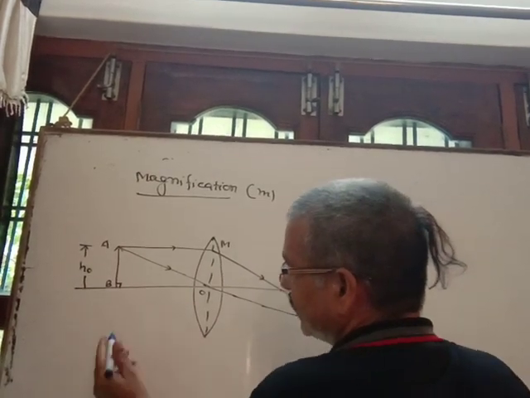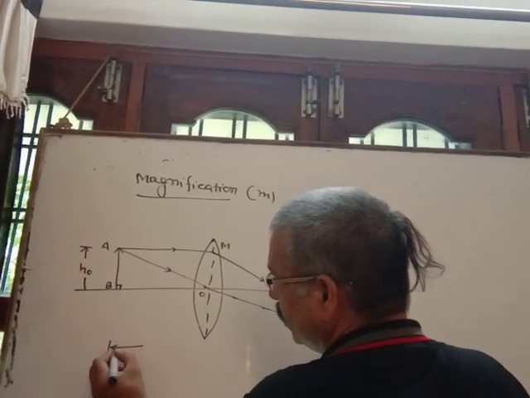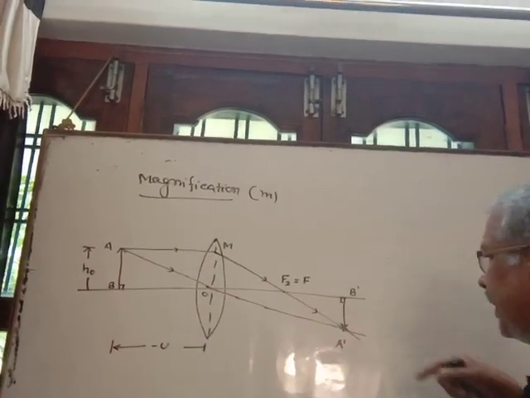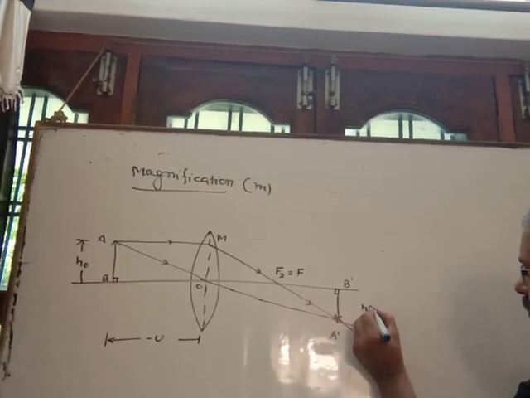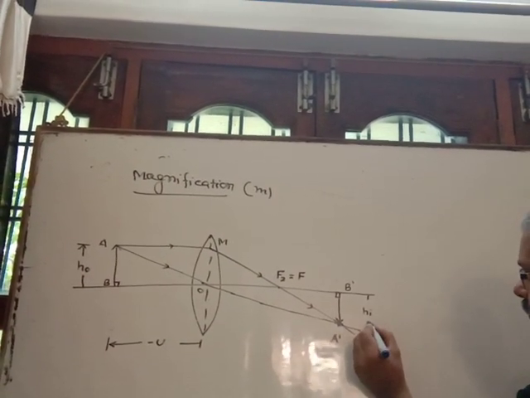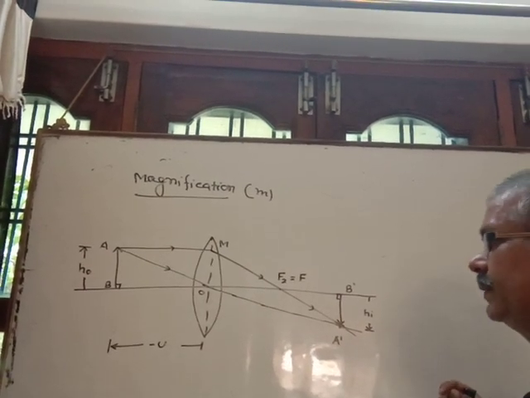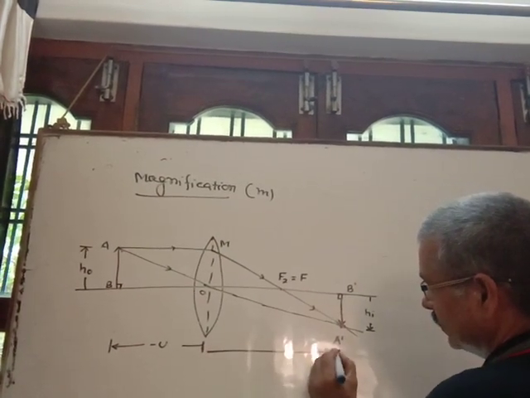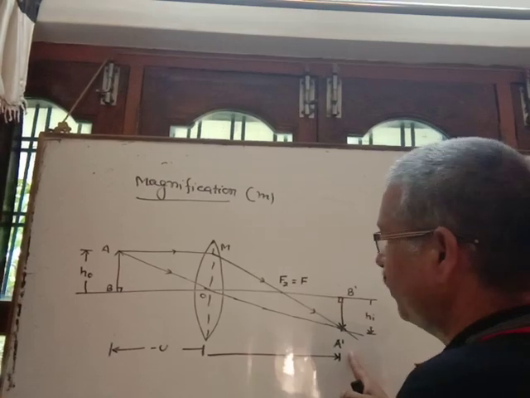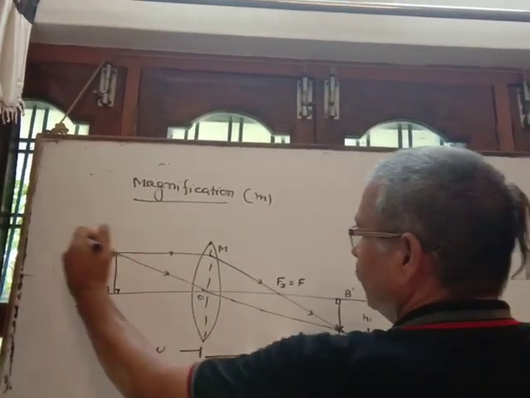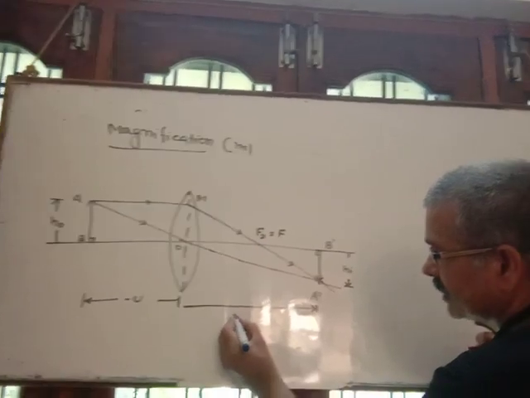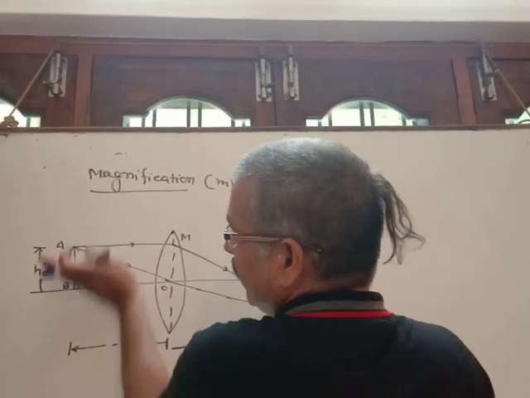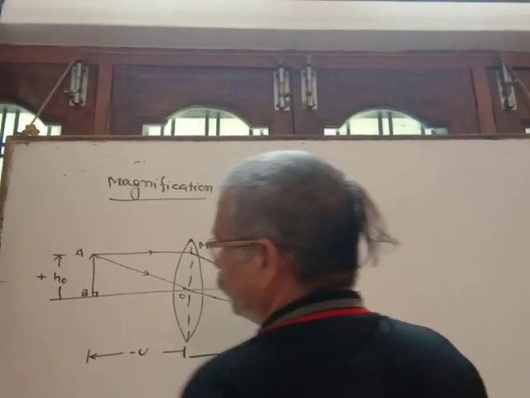Use the sign convention. The distance of the object from the optical center is denoted by U, and by sign convention it is minus U. The height of the image is HI. The distance of the image is denoted by V, and to measure it we move from O to B dash, along the direction of the incident ray, so it is plus V. For the height of the object we move upward, so it is plus HO.